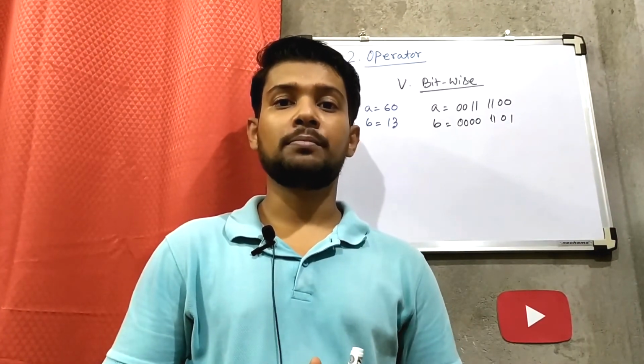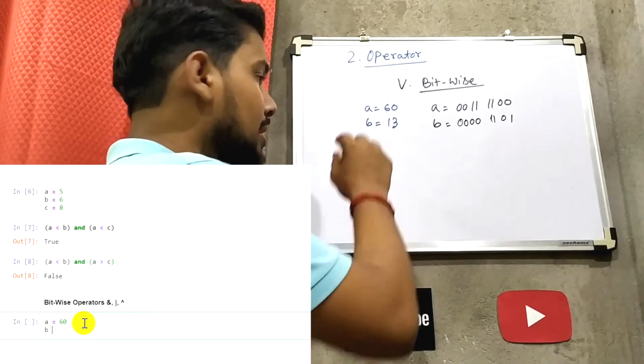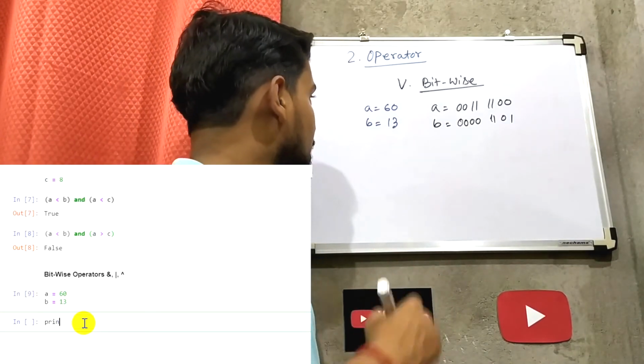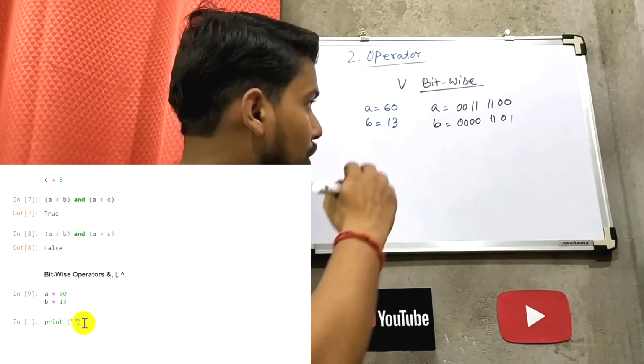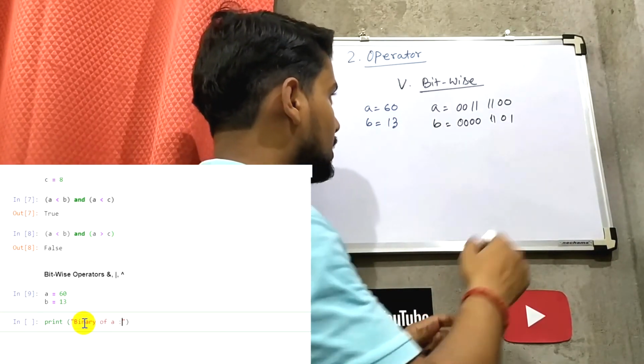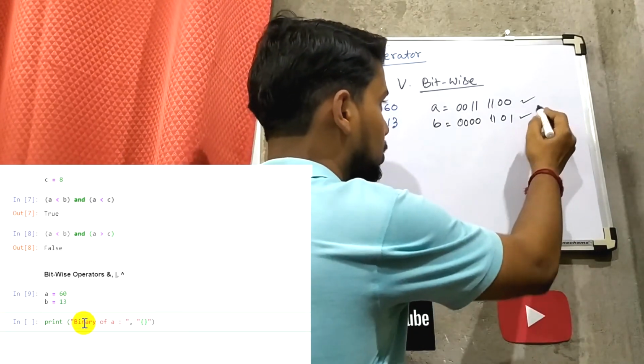Bitwise operations are performed bit by bit. For example, a variable a contains the value 60 and variable b equals 13. When you convert these values to binary numbers, 60 is converted to this and 13 is converted to this.